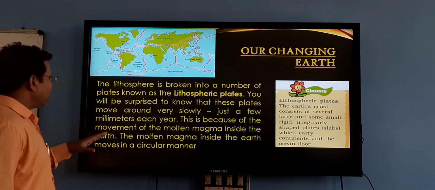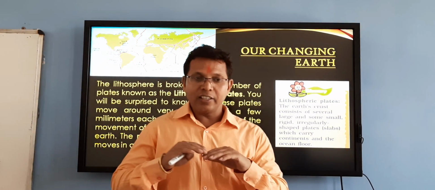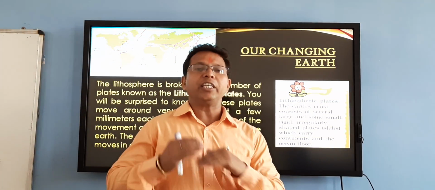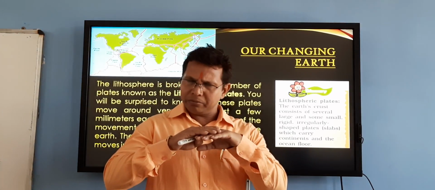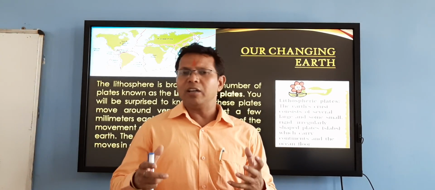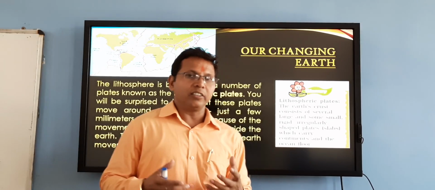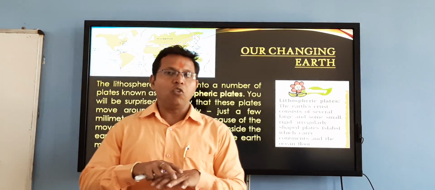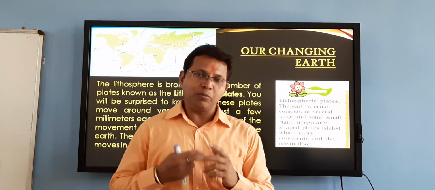This is because of the movement of the molten magma inside the earth. Why do these lithospheric plates keep on moving? Because under the lithospheric plates, there is molten magma. This part of the earth is in the form of liquid, and the molten magma is moving on.